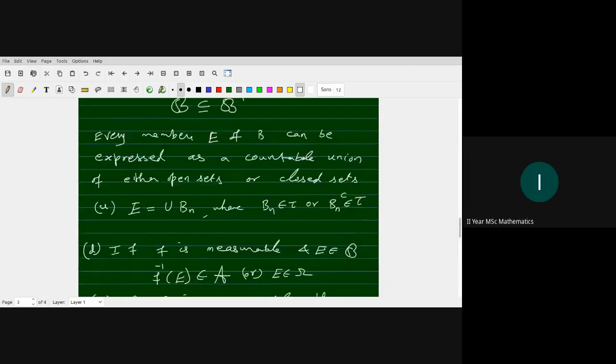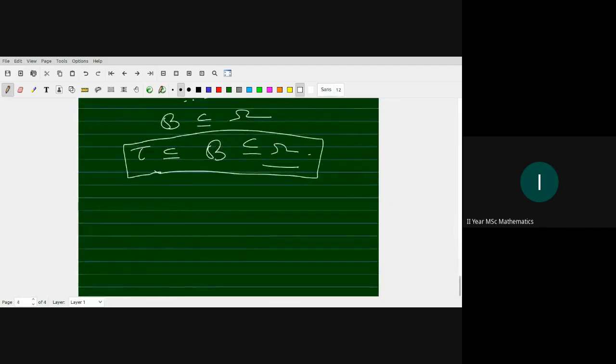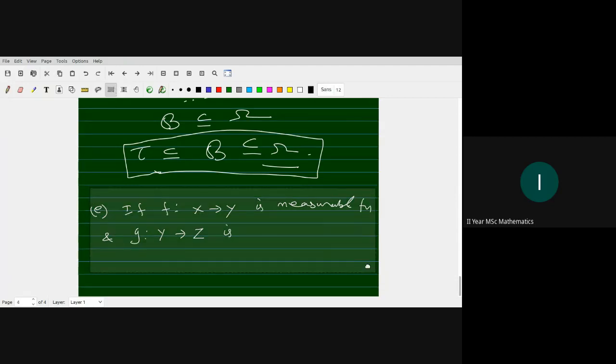Okay. So from this we take the following. This is the last result regarding if F from X to Y is a measurable function and G from Y to Z is a... so before writing this result, we write a definition.